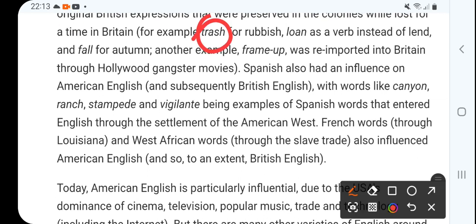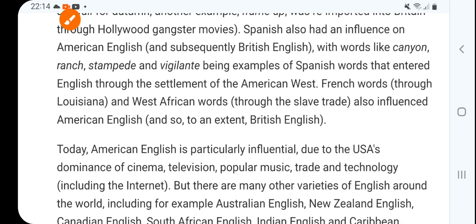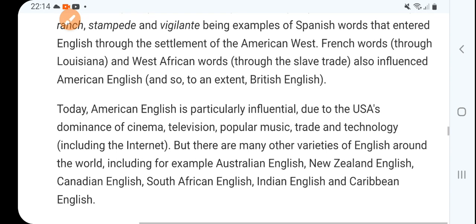Spanish also had an influence on American English and subsequently British English, with words like canyon, range, stampede, vigilant being examples of Spanish words that entered English.